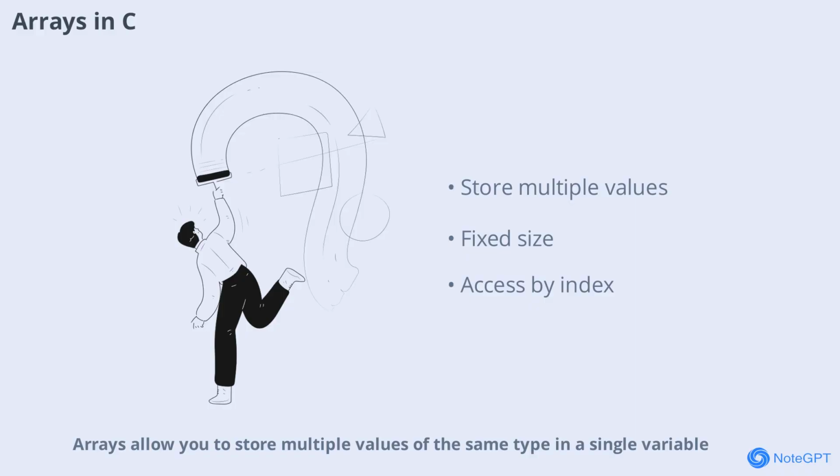Arrays allow you to store multiple values of the same type in a single variable. In C, arrays are declared with a fixed size and can be accessed using an index. Arrays are useful for managing lists of data such as numbers, characters, or even other arrays.